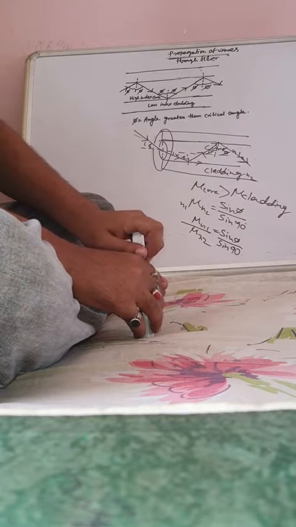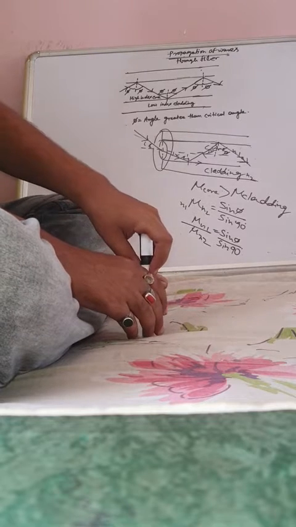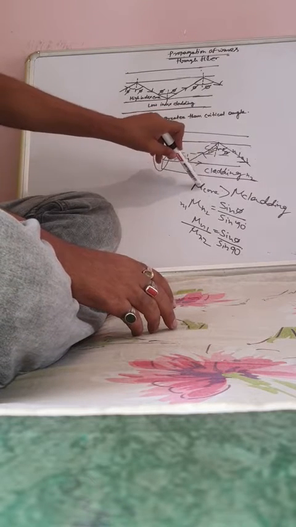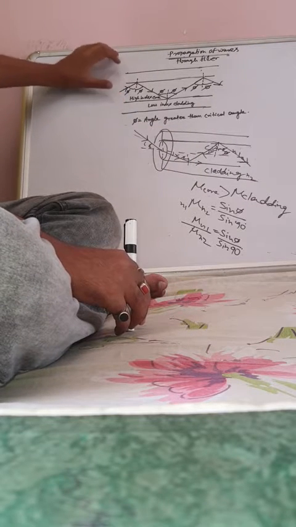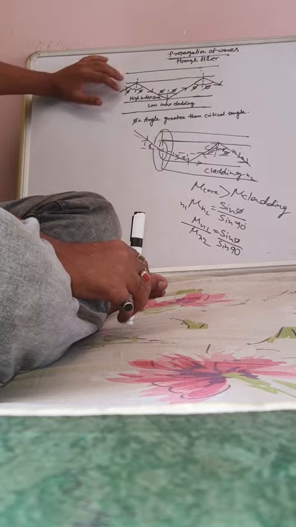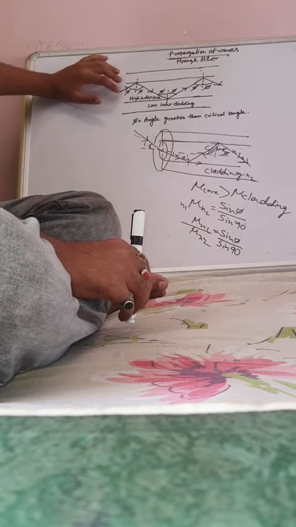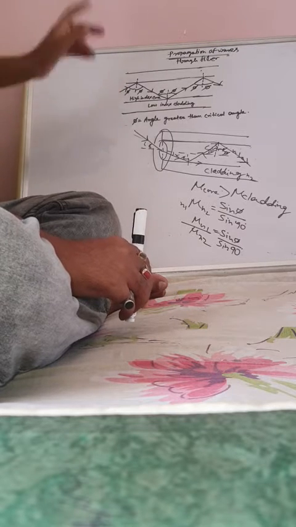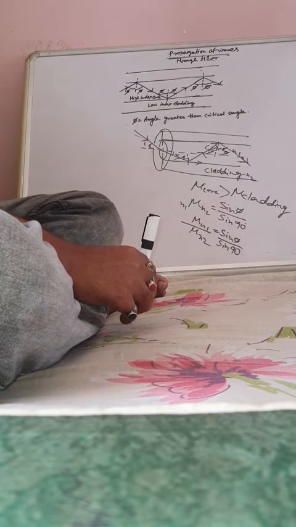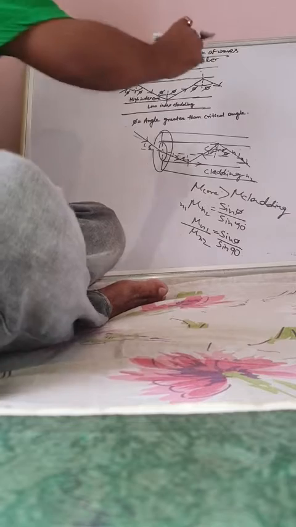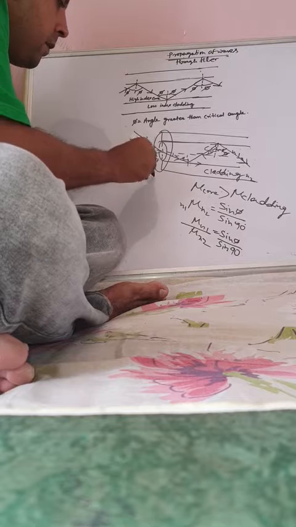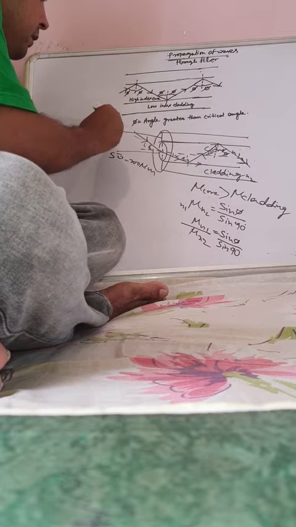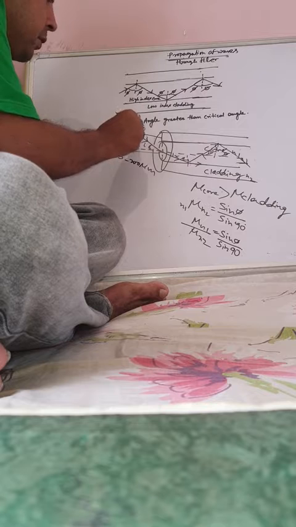Always remember that the refractive index of the core must be greater than the refractive index of the cladding. In the case of the multi-mode step index fiber, the thickness of the cladding is greater than the diameter of the core. You have seen in the previous video, the diameter of the core was 50 to 200 micrometer. But the thickness of the cladding was 125 to 400 micrometer.